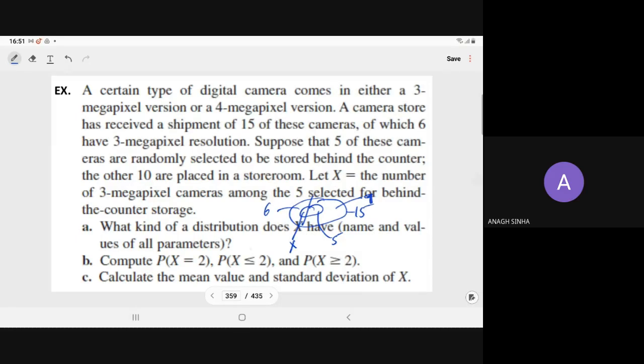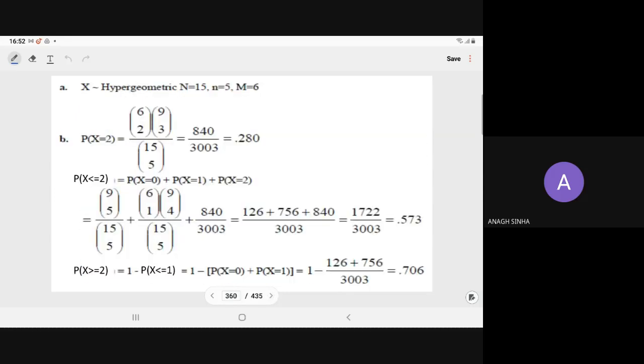So what kind of distribution? In this case X follows the hypergeometric distribution with n equal to 5, M equal to 6 and N equal to 15. Then you have to compute the following probabilities and calculate the mean and standard deviation. So X follows the hypergeometric with capital N equal to 15, small n equal to 5, capital M equal to 6. The probability for exactly 2 three-megapixel cameras, P of X equal to 2, is MCx times (N minus M)C(n minus x) divided by NCn.